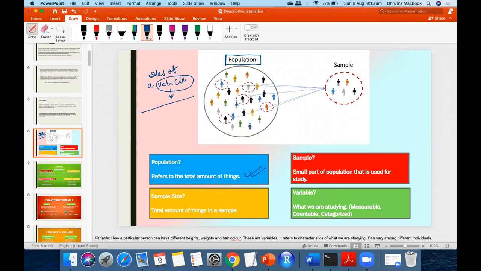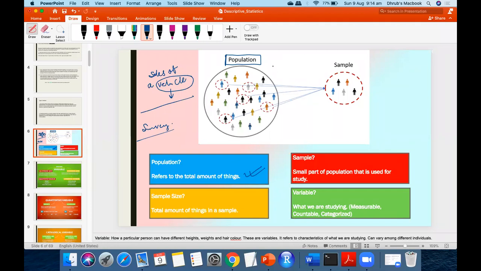I want to do a survey. Can I afford to go and interview all of the people residing in Bangalore? No, right? So what I'll do is interview a few set of people. I would like to be as precise and as unbiased as possible.